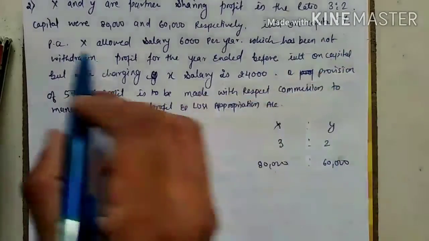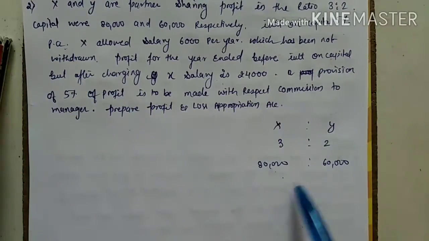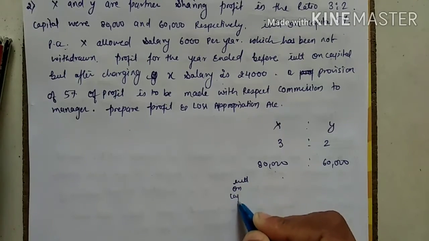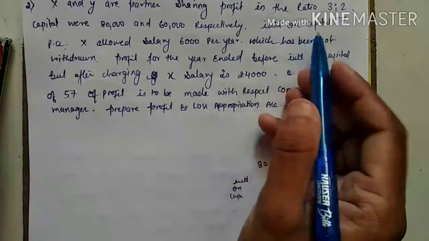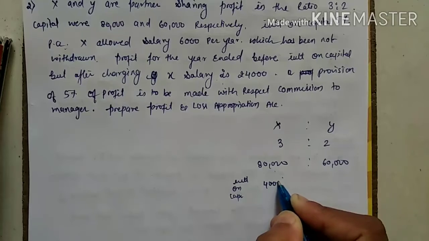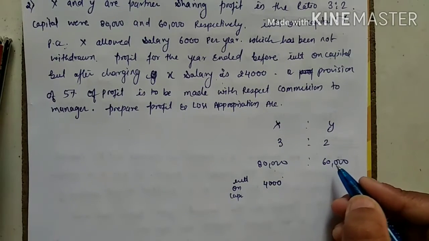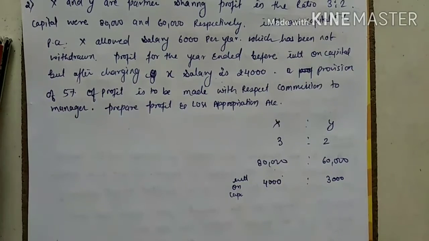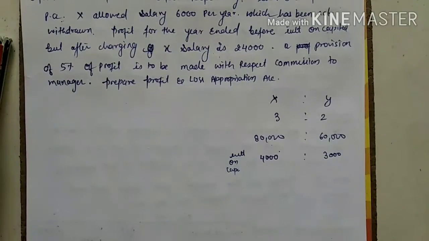Then interest on capital, 5% per annum. So both have to be charged. Write down your interest on capital. Calculate 80,000 into 5%. It means 5 8s are 40, so 4,000 will come. Same, 5 6s are 30, so 3,000 will come. Try it. I am just directly doing it because I know how to multiply.